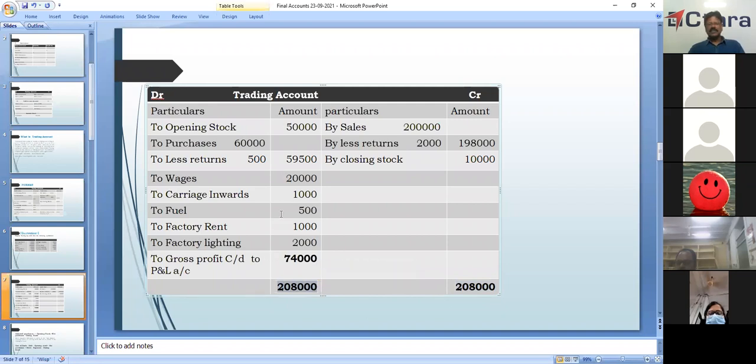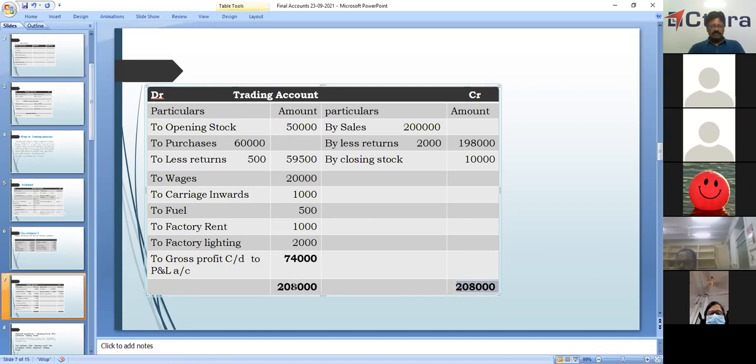2,08,000. What about the difference? Okay. The total of all this minus this, the balance is gross profit here, 74,000. Okay. What we are doing? Your balance, credit side is heavier. It is 2,08,000 here.